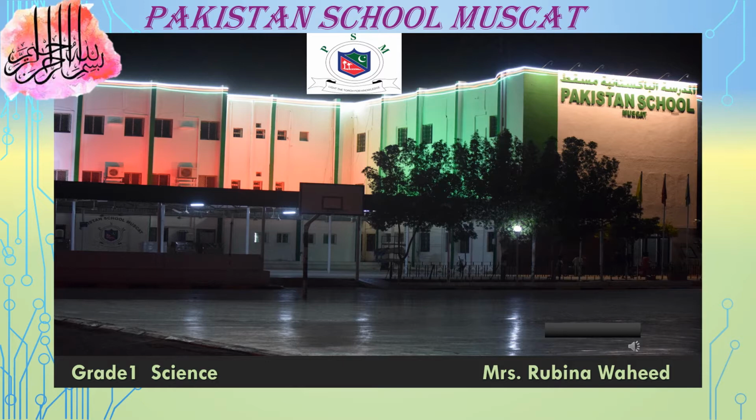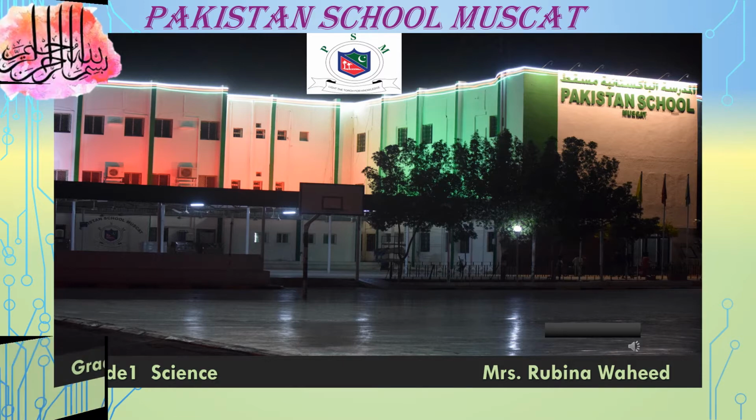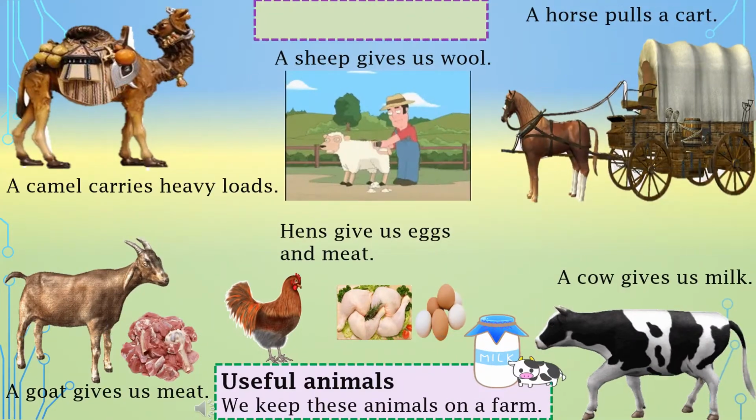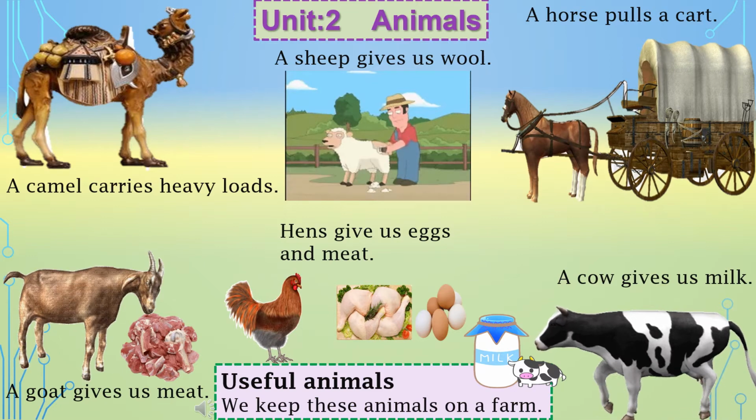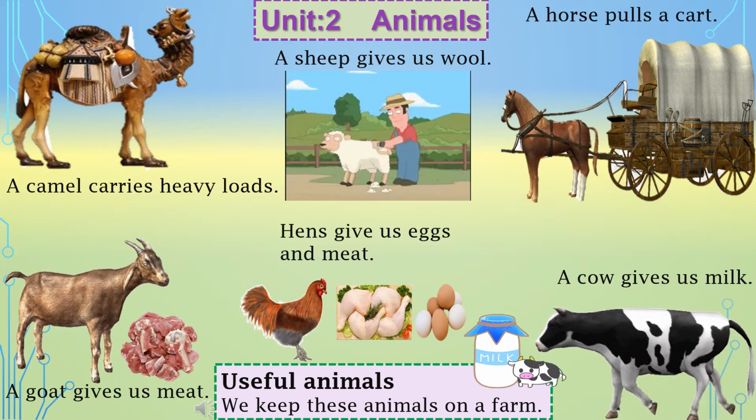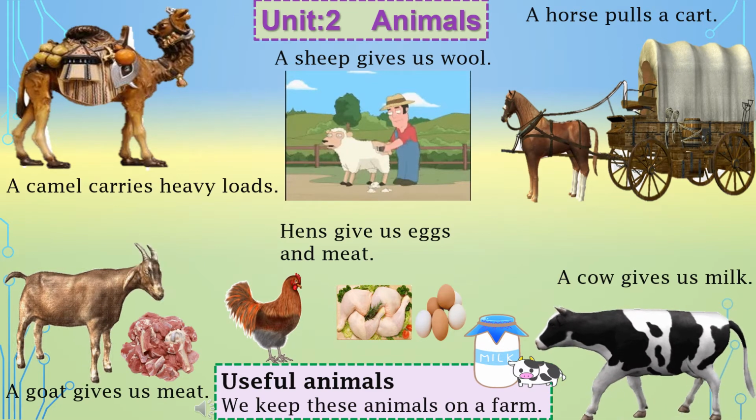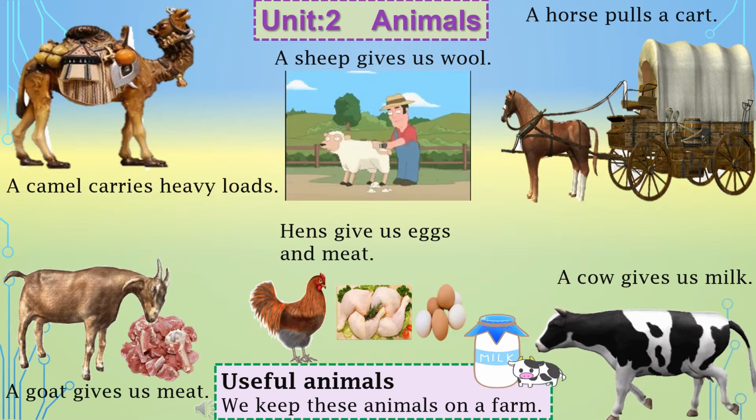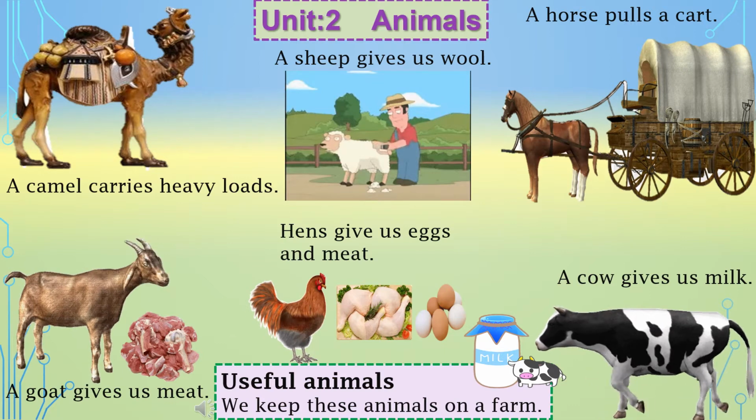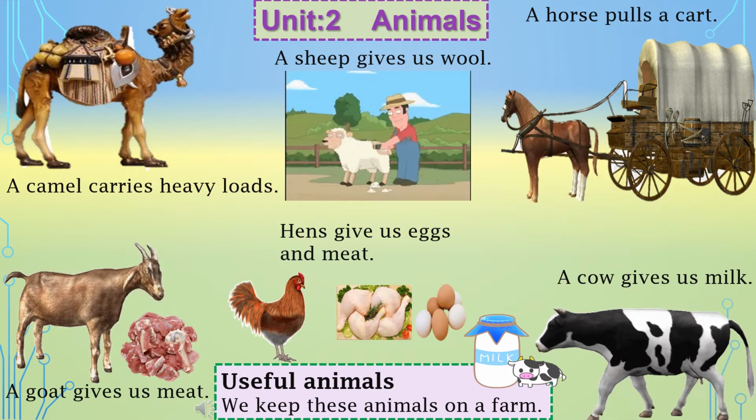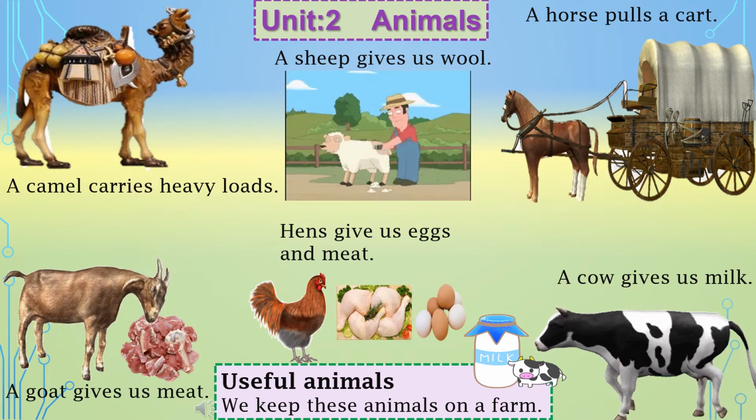Dear students, our Unit 2 Animals reading and explanation is going on. So let's begin our today's lesson. Today we have to read your book, page number 11 and 12. Open up your science book. On page 11, we are going to read about useful animals.